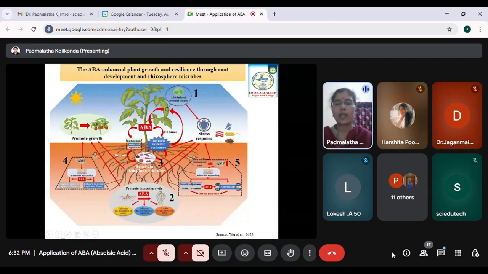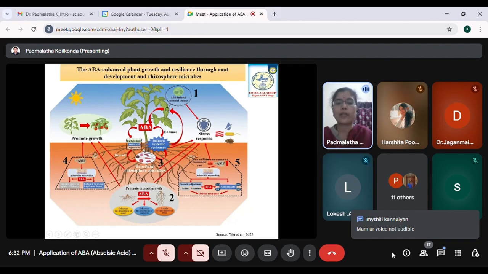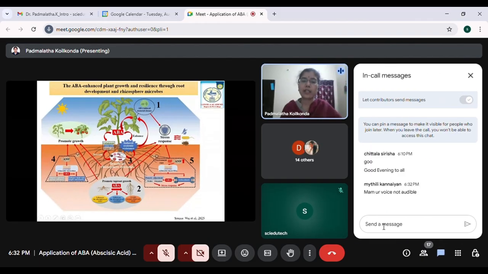And also this ABA will help, as we said, in synthesizing certain osmolytes like sugars, carbohydrates and certain proteins like proline, etc. So all these osmolytes can act as food material for the beneficial microorganisms. Thus, the rhizosphere will become very rich in these microbes, and this can help in other mechanisms which are related to the growth of the organism.